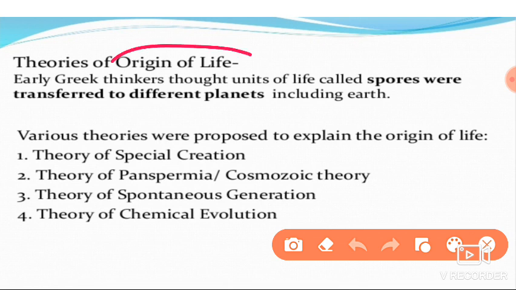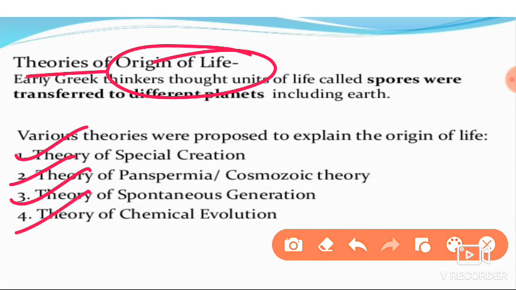These are the theories of origin of life. Four theories are there: theory of special creation, theory of panspermia, theory of spontaneous generation, and theory of chemical evolution. All four theories give different statements for the origin of life. Special creation mainly says that life is created by God. It is a special creation. God created all these things. This is the statement of special creation.